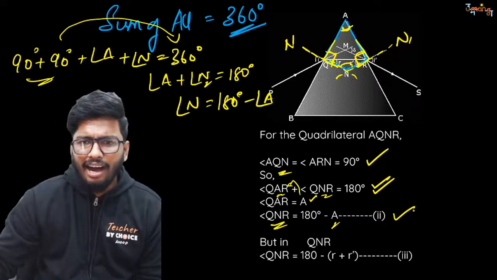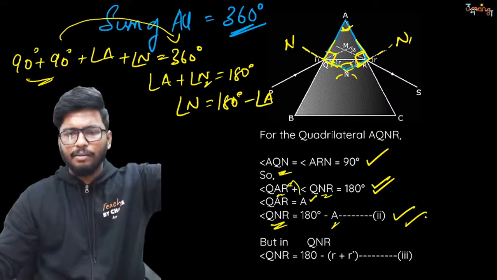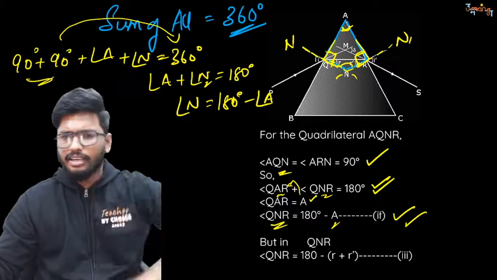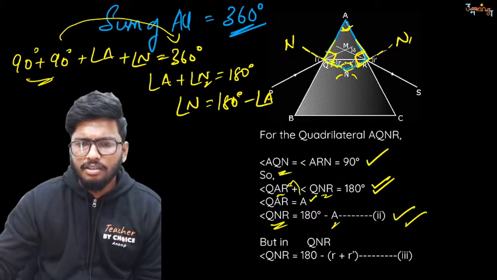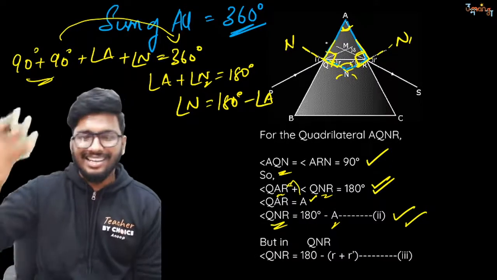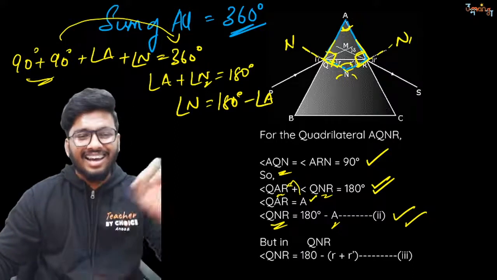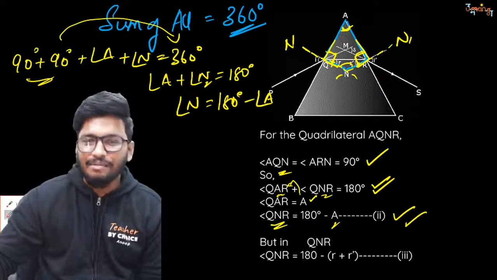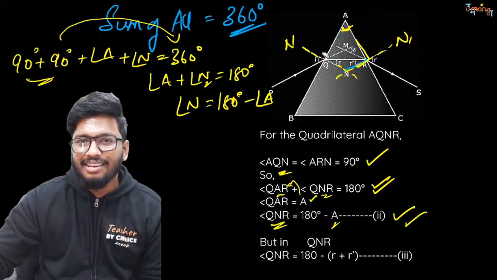So I found, is it clear till here, people? One second guys, one second. I think I made a mistake now. Q and R, Q and R. Oh yeah, all right, yes guys, that is right. I did not know that. Once again, let me just erase this and make it clear. That is why I got confused.